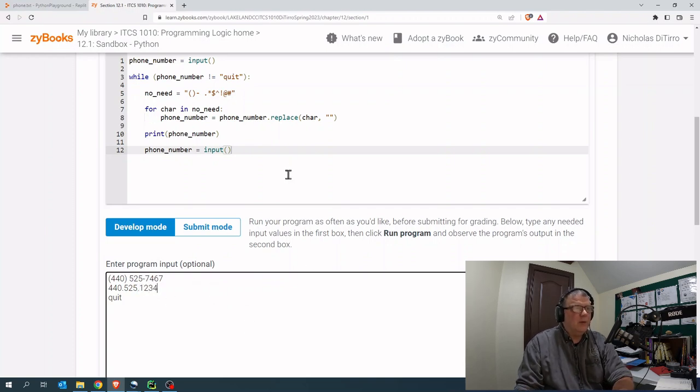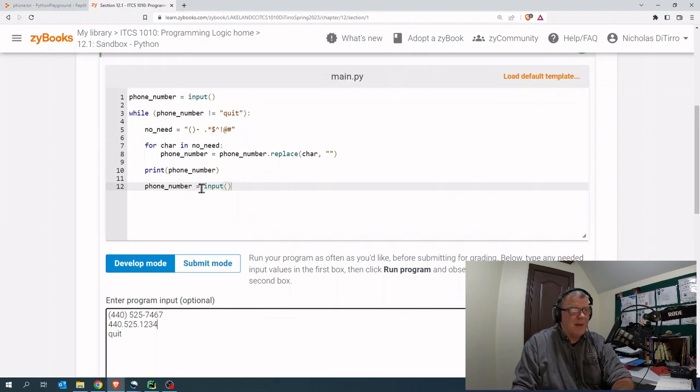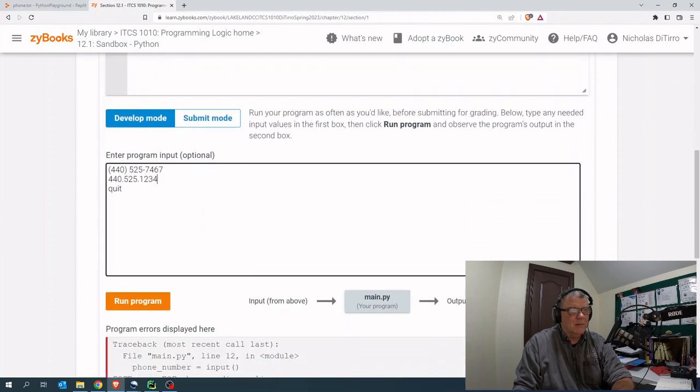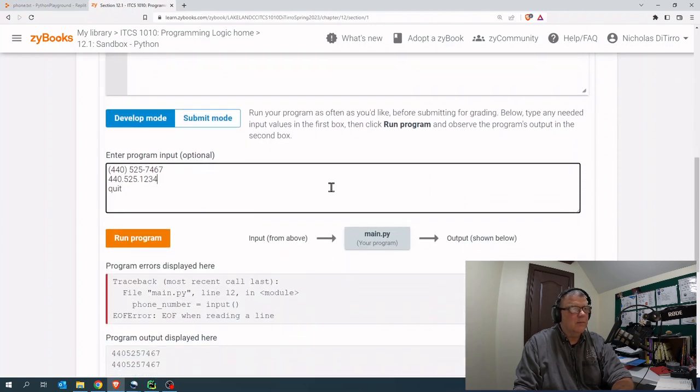All right. So what it's doing is it went past the end of the file, and that's always dangerous in programming. If you take any of my cybersecurity classes, we can talk about that, buffer overflows, but we're not going to worry about it here. It got the first phone number, then it got the second phone number, and then went for a third phone number. There was nothing there. So it said, you reached the end of the file. So to stop this indefinite loop, I had to put a quit there. Let's run it.